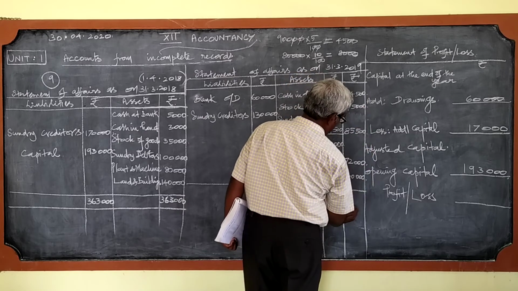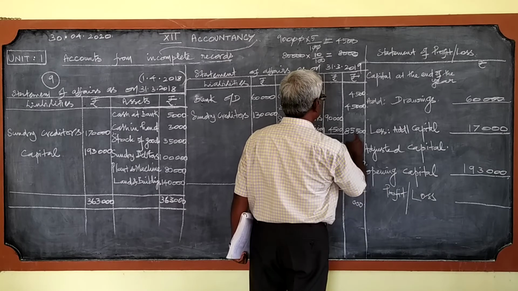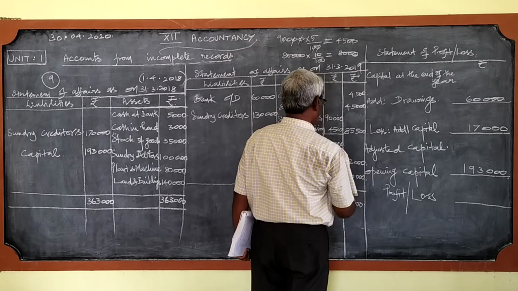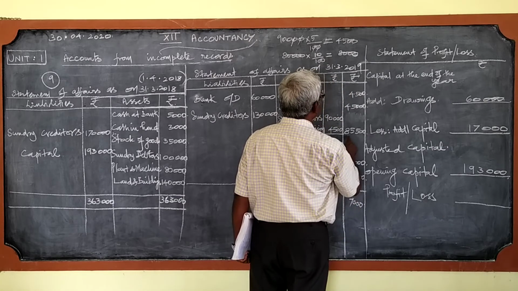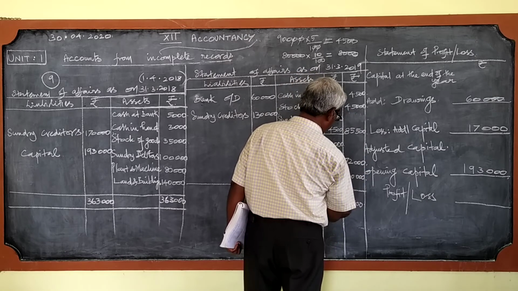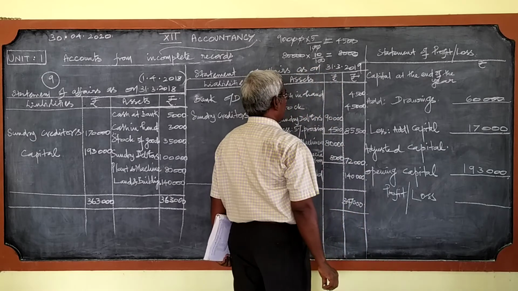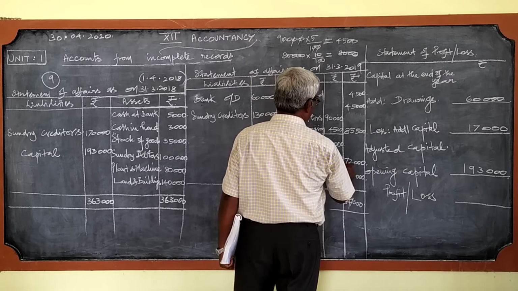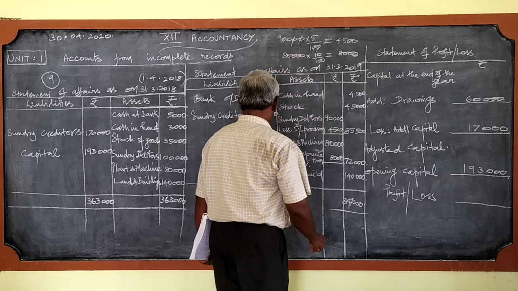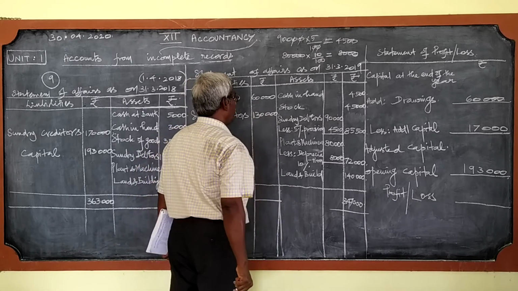This is 3,47,000, and here this is 1,90,000 only.